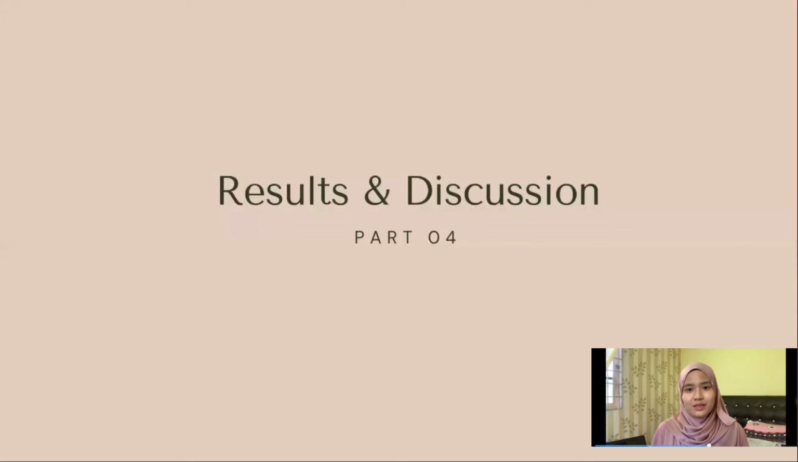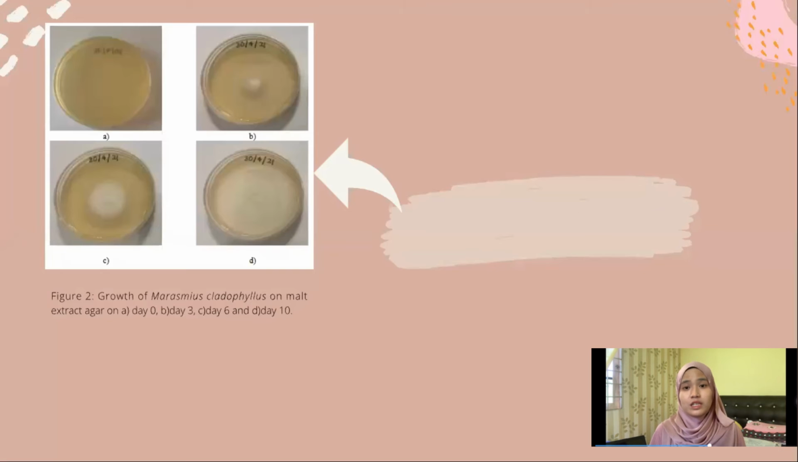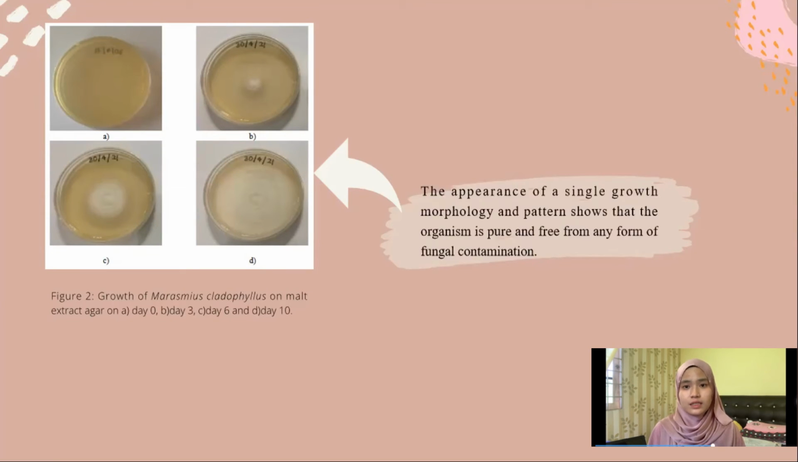Here is the important part: results and discussion. So Marasmius caudiphyllus humus MS8 has been cultured on mold strain agar, as shown in Figure 2. As can be seen, the fungus grew well for 10 days, and the appearance of a single growth morphology and pattern shows that the organism is pure and free of any form of fungal contamination.